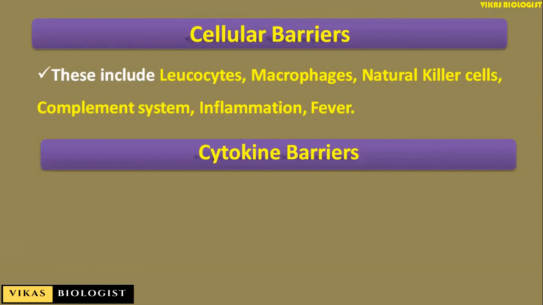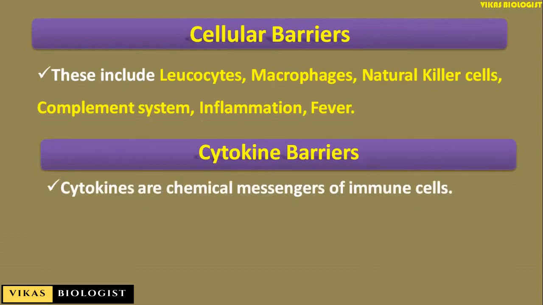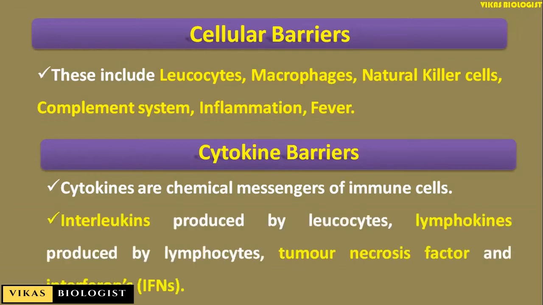When you look at cytokine barriers, cytokines are the chemical messengers of immune cells, like the interleukins produced by the leukocytes, lymphokines produced by the lymphocytes, tumor necrosis factor, and the interferons. All these are the cytokine barriers. All these four barriers are providing innate immunity.